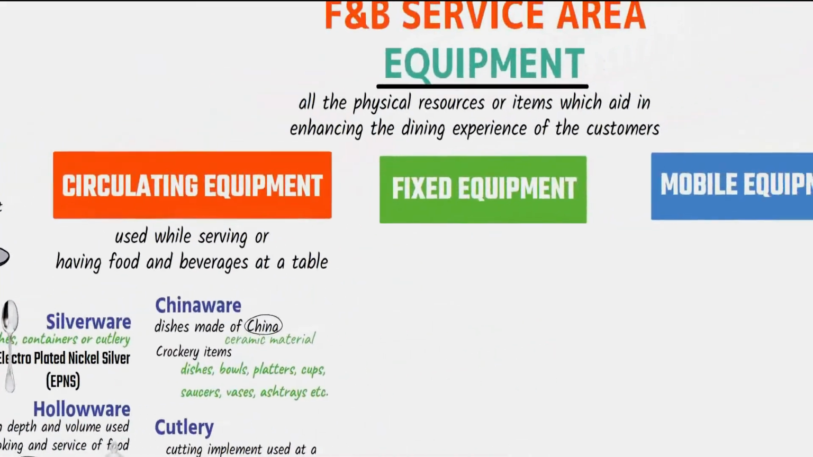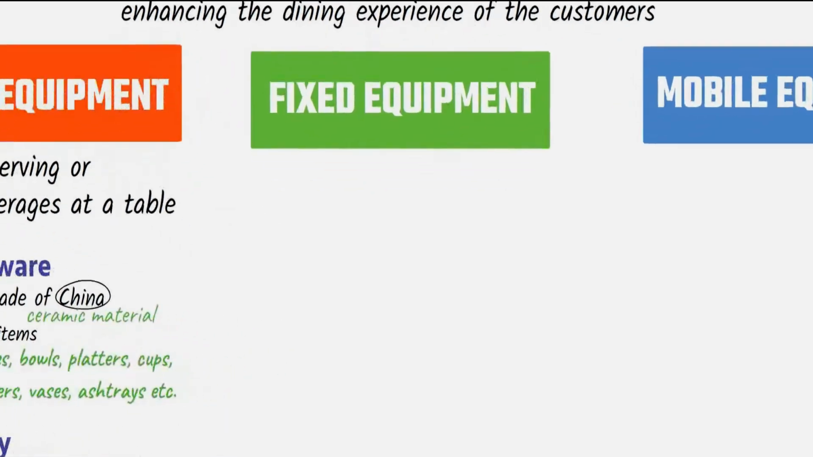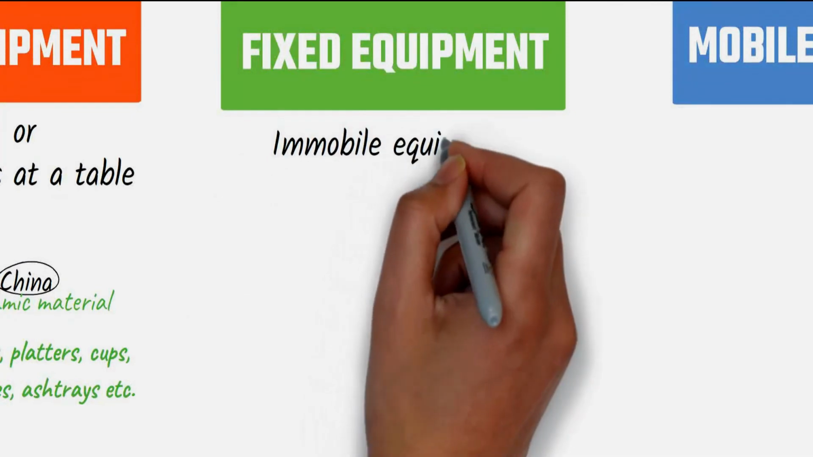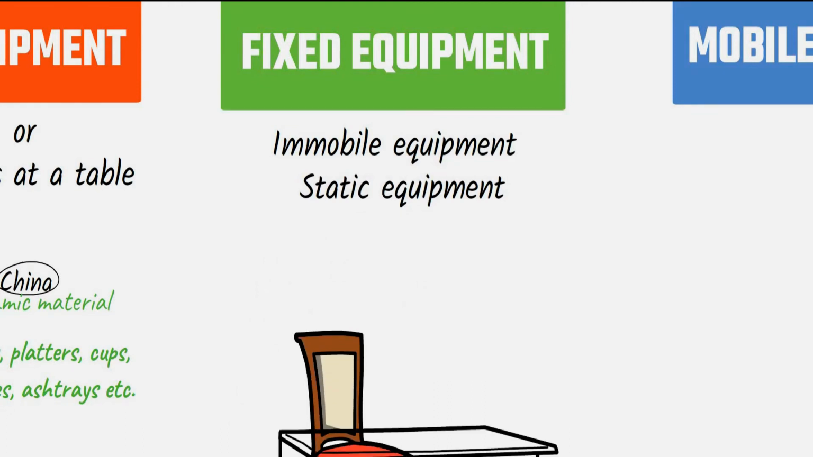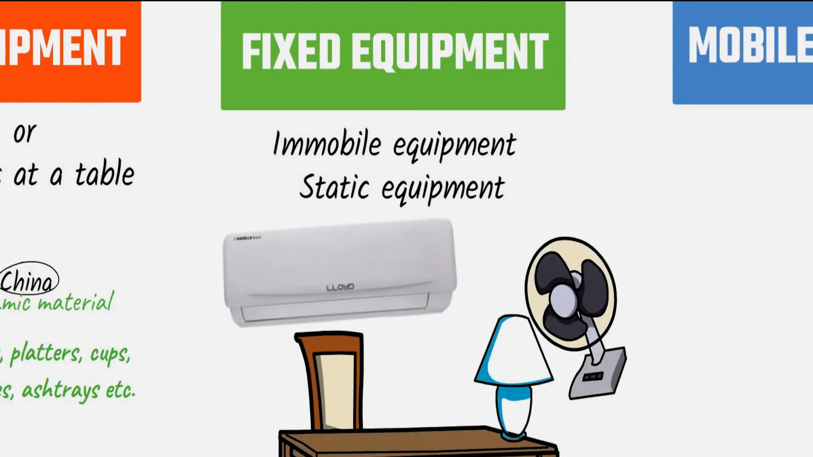Coming to the second category, that is fixed equipment. These are immobile equipment, also known as static equipment for the reason they are affixed to and constitute a structural component of the outlet. These are fixed commodities of the food service areas such as furniture, fixtures, air conditioners, etc.